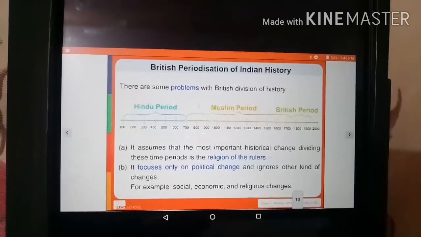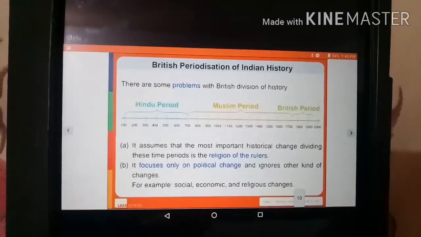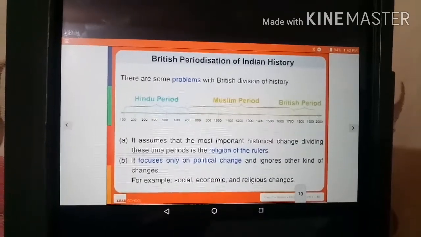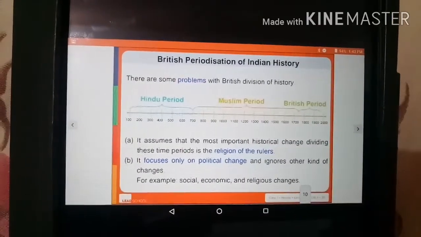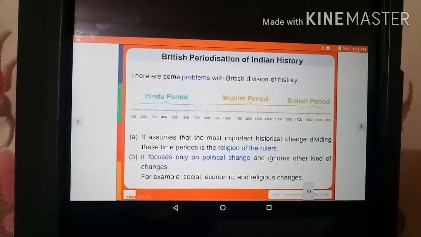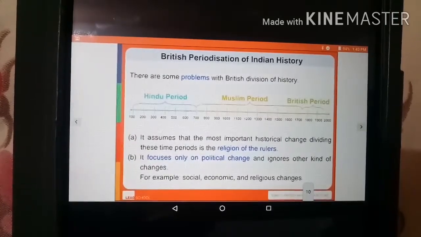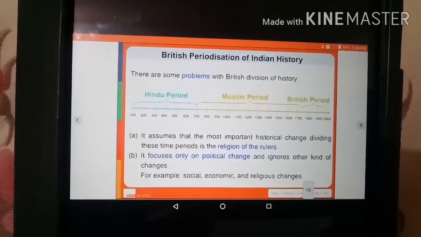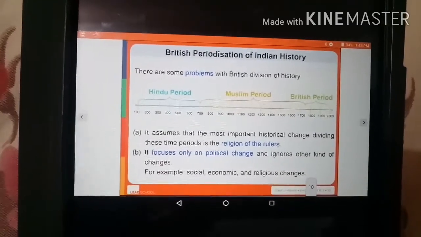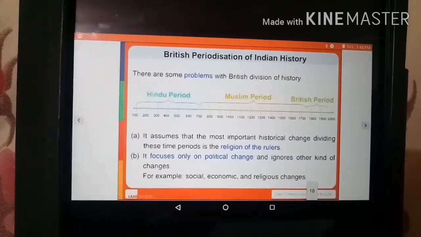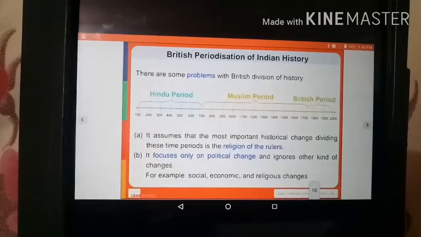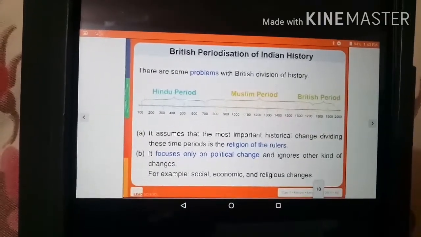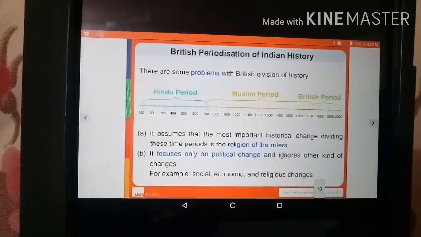Students, last week you must have learned that Britishers classified Indian history into 3 parts. The first 700 years include the Hindu period, then comes the Muslim period, and at last the British period. So it assumes that the most important historical change dividing these time periods is the religion of the rulers.